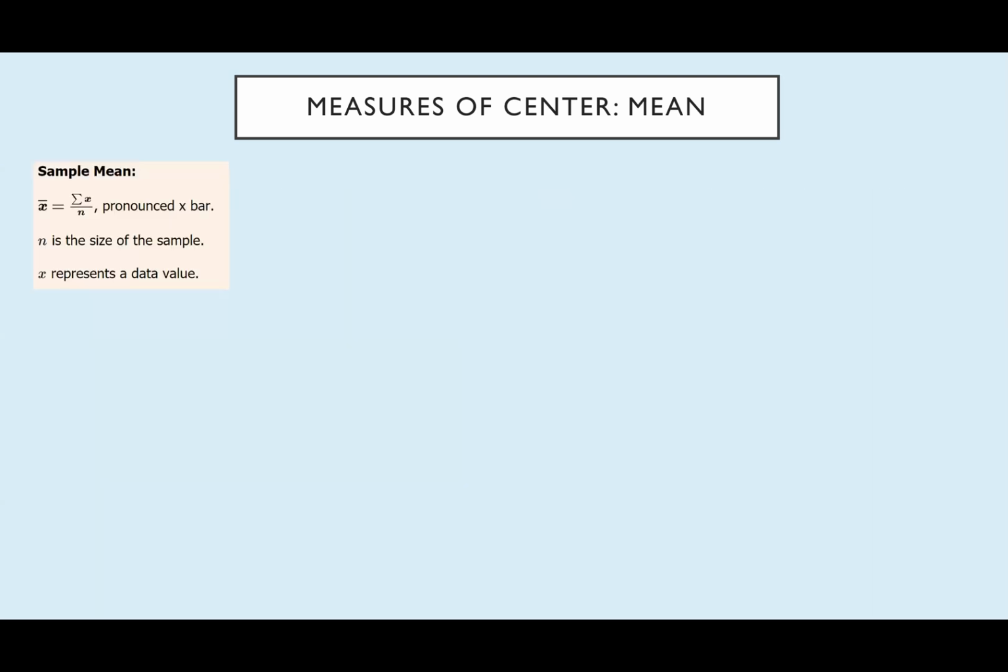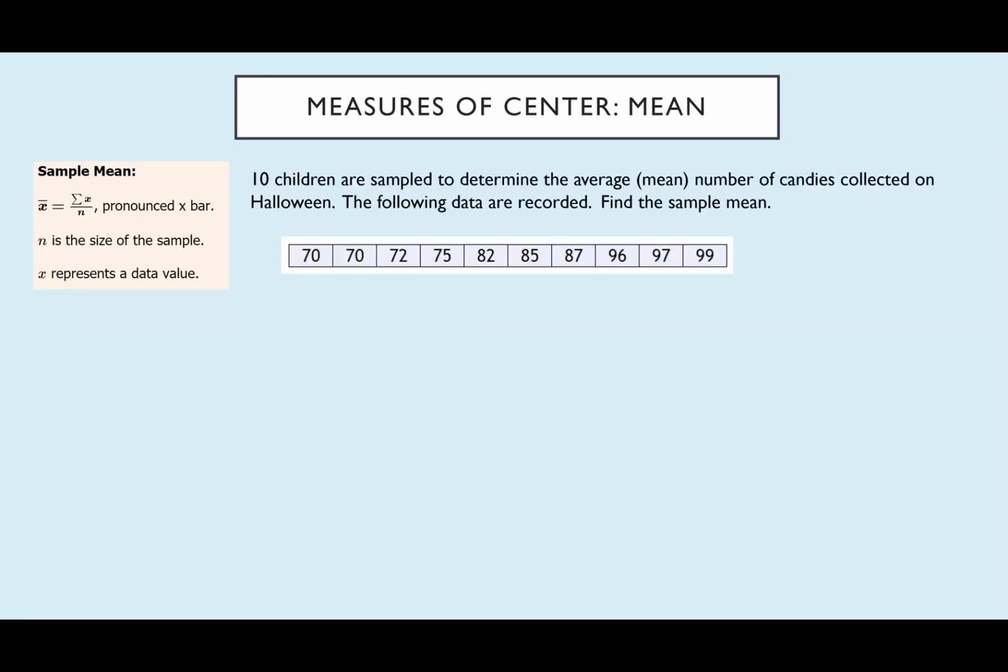All right, so the sample mean, x bar. 10 children are sampled to determine the average, the mean number of candies collected on Halloween. The data are recorded and now we want to find the sample mean. I would like to add this is a terrible sample because it's very small. Again, we'll discuss good samples and bad samples later on in the semester.